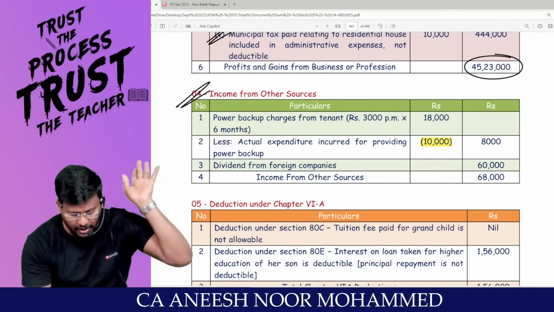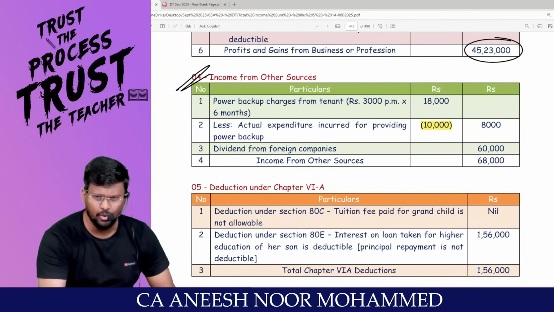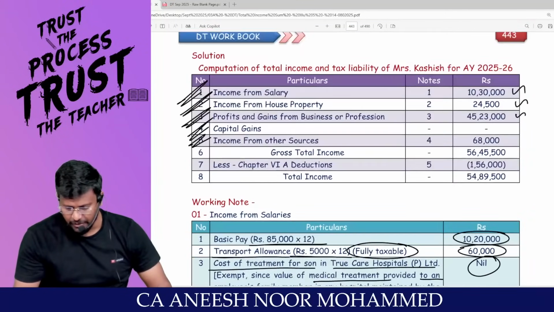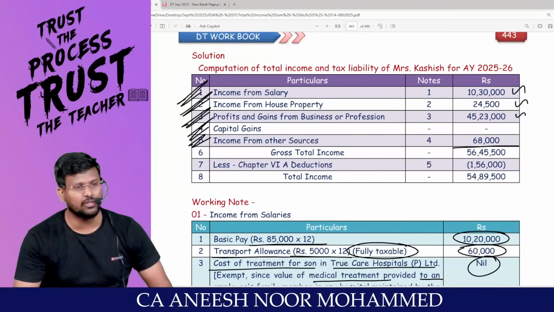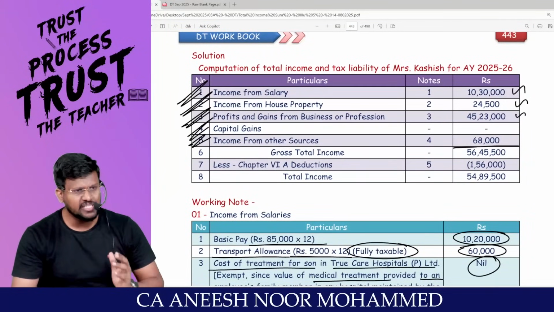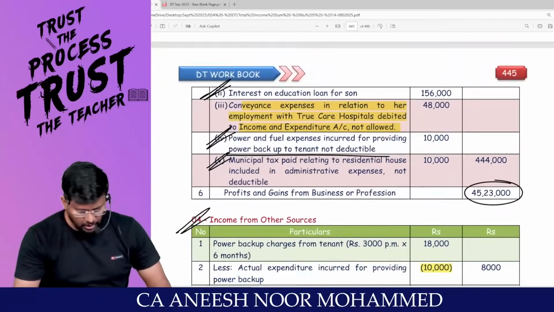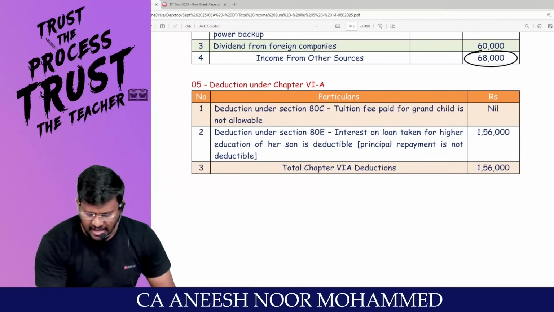Are you having clarity? Dividend from foreign company. Sir, IFOS is 68,000 rupees. That's what I'm classifying. 68,000, that's the gross total income. Done. Is he travelling through the optional tax regime? He is entitled to claim Chapter 6A deductions. Finalizing Chapter 6A.